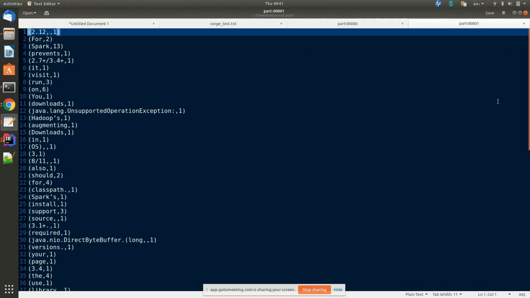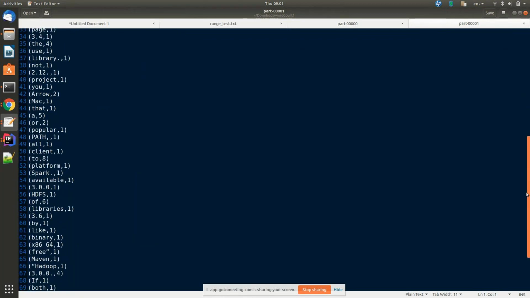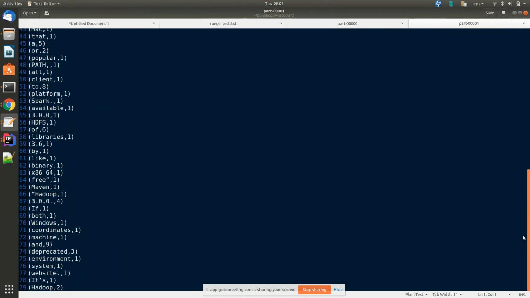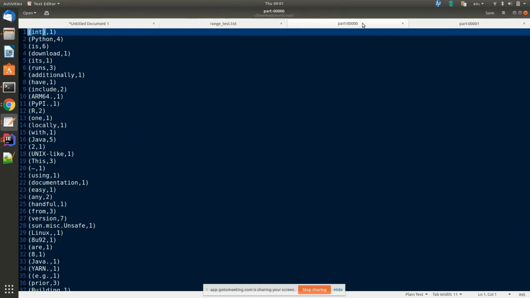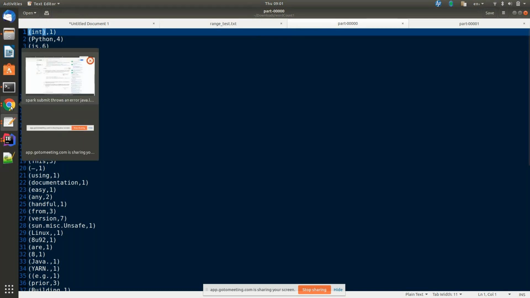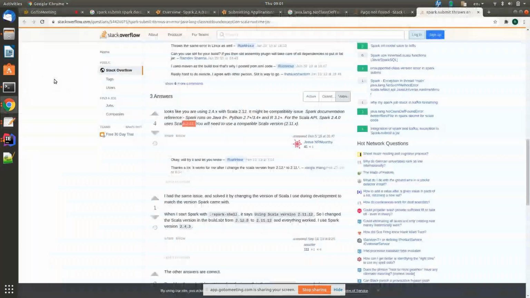Any questions so far? I know it took a longer time to develop one program and submit the application. This is how we do the Spark submit in the cluster. Now here we have seen an option, master. Master we already discussed. It will be either Yarn or Mesos, your cluster manager actually.